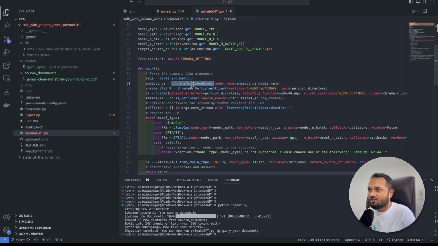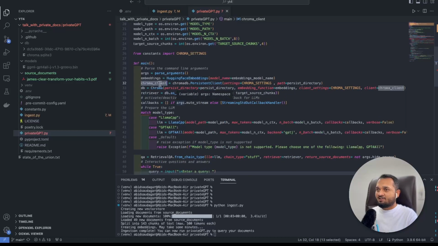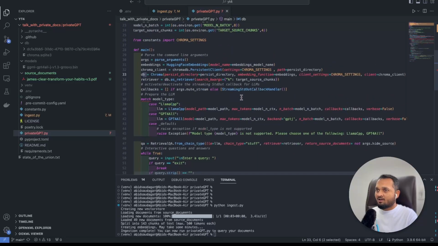So here we are using Hugging Face embedding, the same thing which we did earlier. We'll initiate the Chroma client first, then we'll initiate the database, and then by using the asRetriever method, we'll find the similar chunks to our query, to the question of the user. And after this is done, this will come into this retriever.